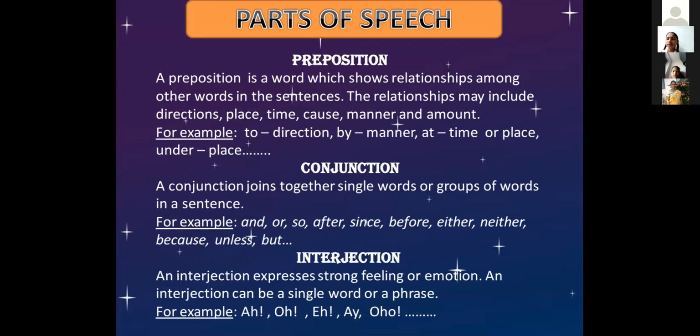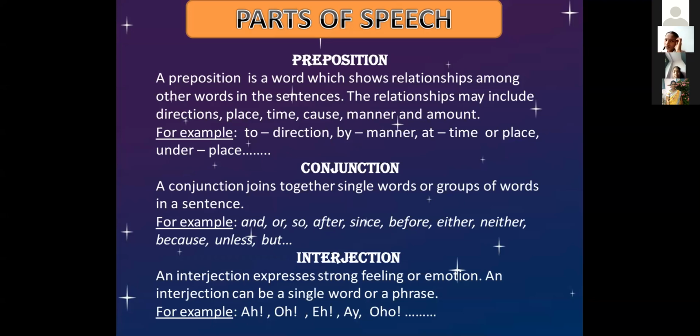Ravi and Raju both are tall. Here you're combining both the sentences using the conjunction and. For example: and, or, so, after, since, before, either, neither, because, unless, but. These are some examples of conjunctions.